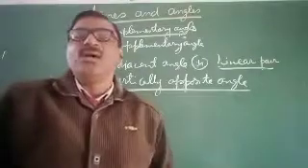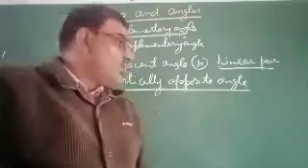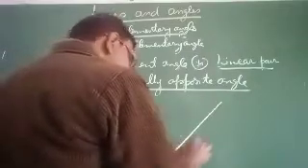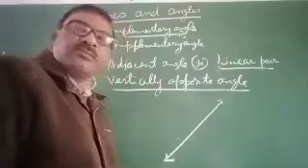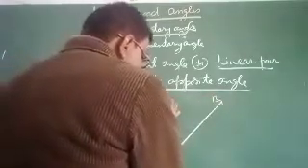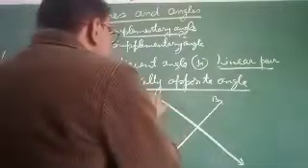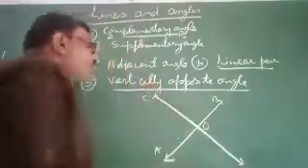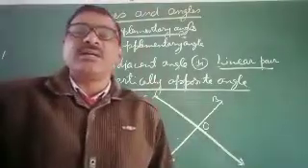When two lines, suppose this line AB and line CD, intersect at a point O, then vertically opposite angles are formed.